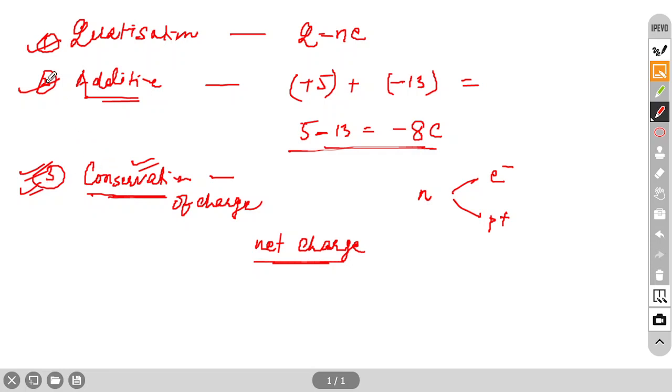These three properties are sometimes important because one question is there in your book. Otherwise, these two are general things which you have to keep in mind while solving the numericals.